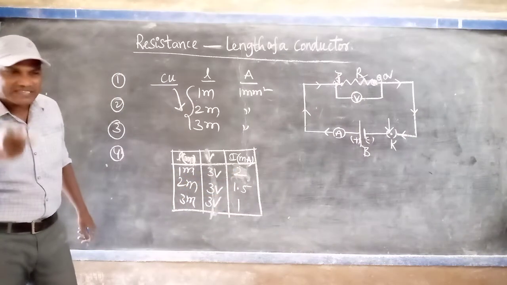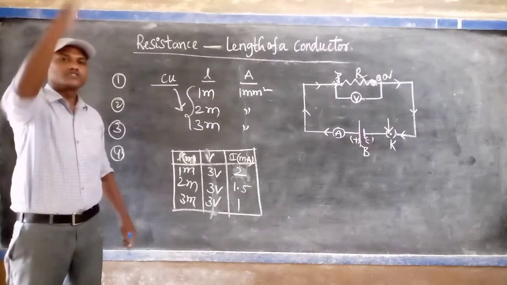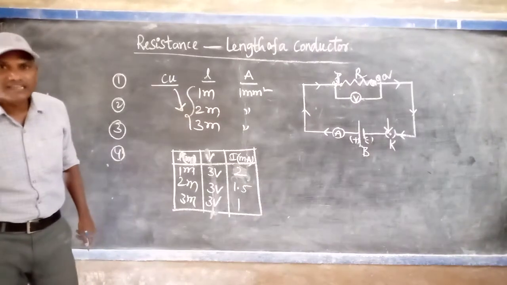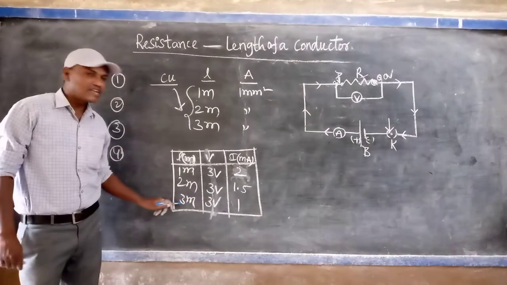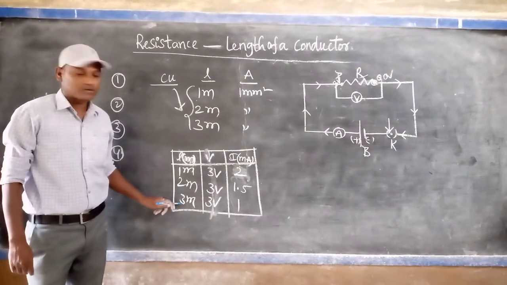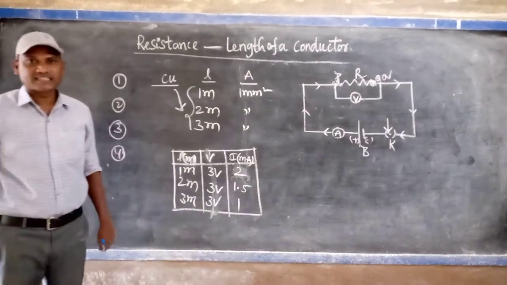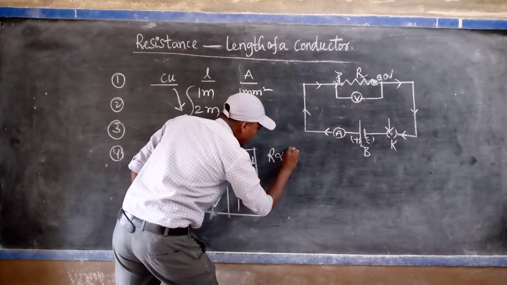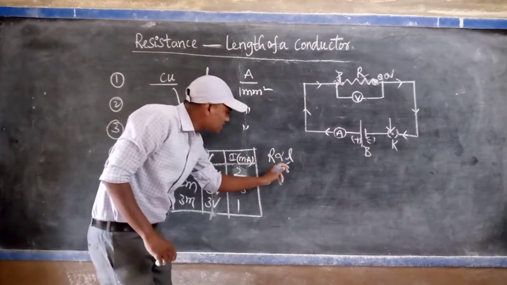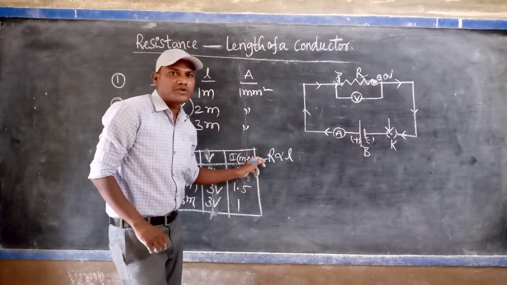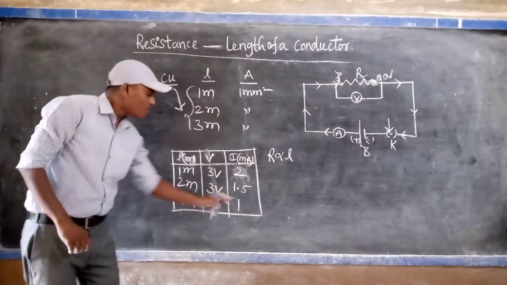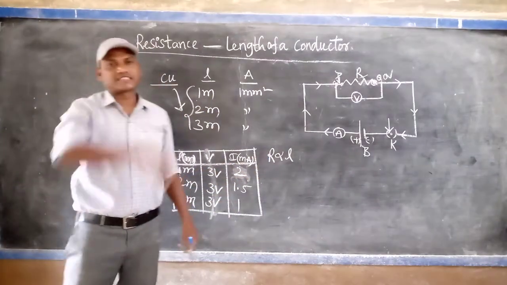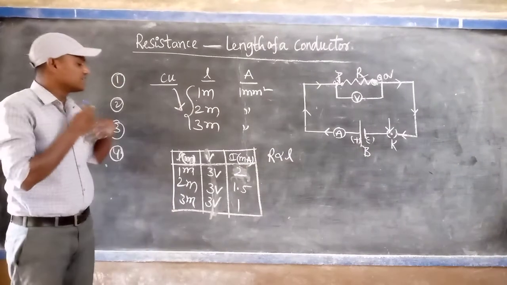The flow of current decreases means, according to Ohm's law, resistance increases. For the 3 meters length of the wire, resistance is more. For the 1 meter, resistance is less. So R is directly proportional to L, because if length increases, resistance also increases. If the resistance increases, the flow of current will decrease. That is how we find it out easily.